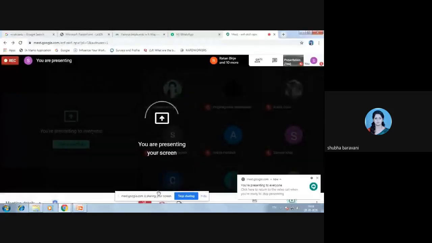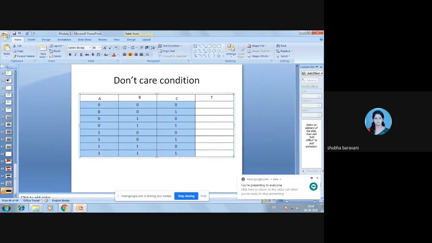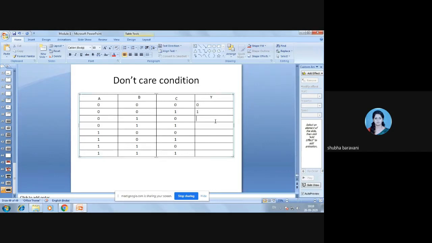Okay, y'all can see the screen? Yes, ma'am. So this is what you have drawn, right? ये draw किया तुम लोगों ने. Now you take down output as 0 1, 0 1, 0 1.